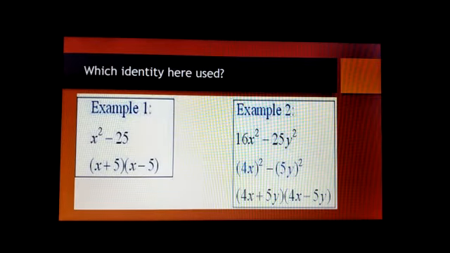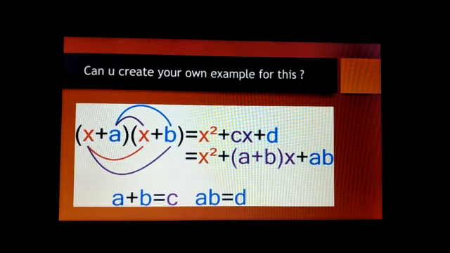Look, this is in the form of a square minus b square. Take the square root of x square, which is x, and of 25, which is 5. So x plus 5 into x minus 5 equals x square minus 25. In the same way, 16x square minus 25y square, how will we factorize this? 4x whole square minus 5y whole square, so 4x plus 5y into 4x minus 5y. These are the factors of 16x square minus 25y square.